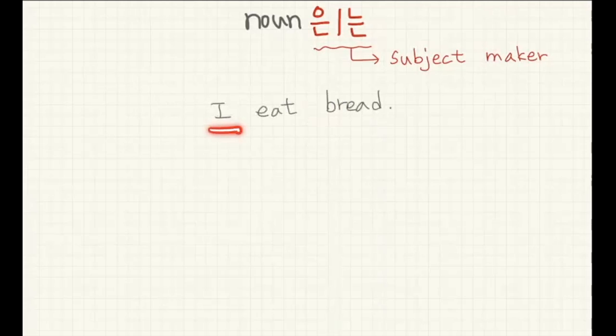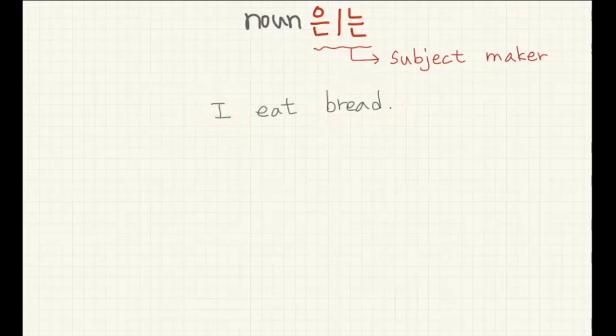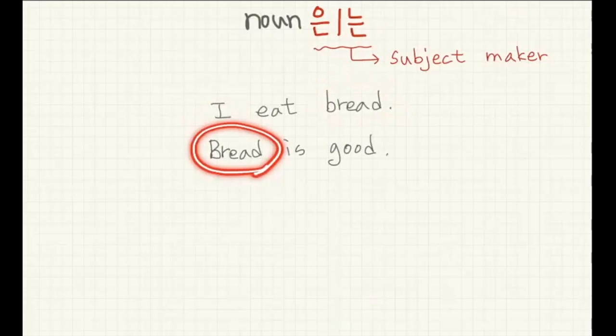Because of the location. It comes first, so it becomes the subject, not the bread. If you put the bread first, bread is good, then this one becomes the subject.